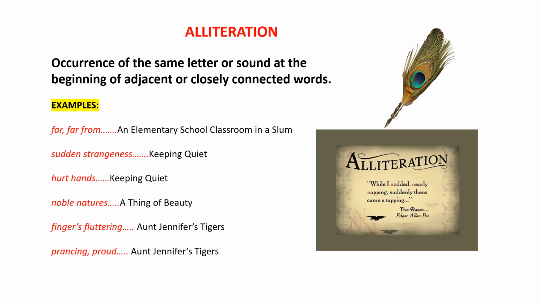Alliteration. This is the occurrence of the same letter or sound at the beginning of adjacent or closely connected words. There are various examples of alliteration in almost all the poems. So these are some of the examples. Far, far from. You can see the sound F in all these words. Sudden strangeness, S, S. Hurt hands, noble natures, fingers fluttering, prancing proud. So when there is an occurrence of the same letter or sound at the beginning of adjacent or closely connected words, that is an alliteration.